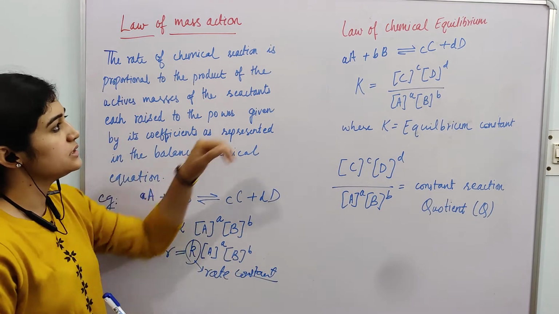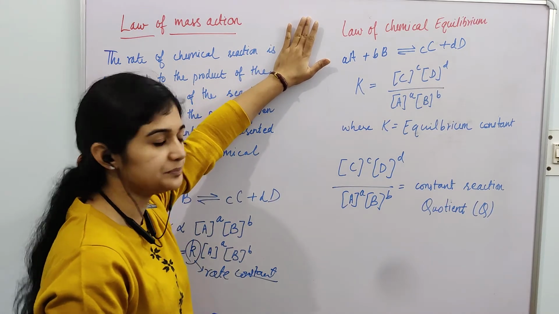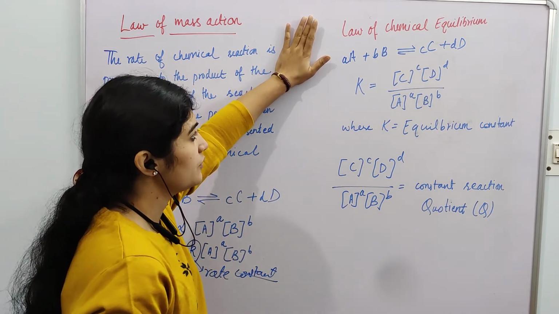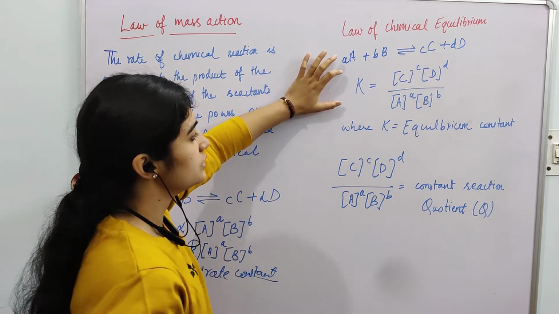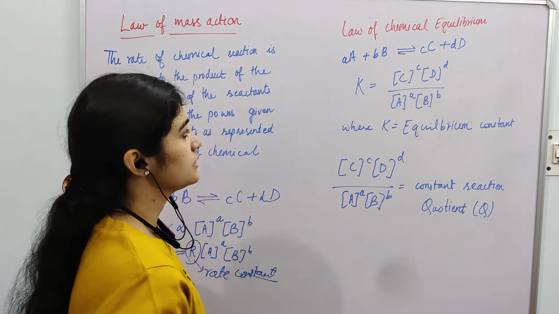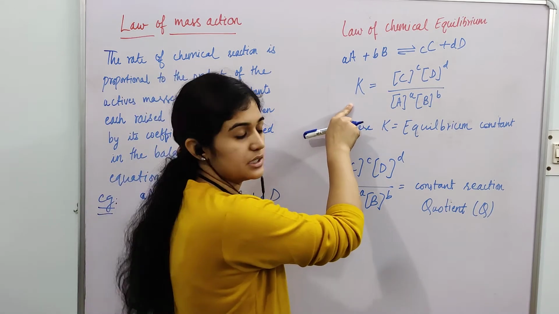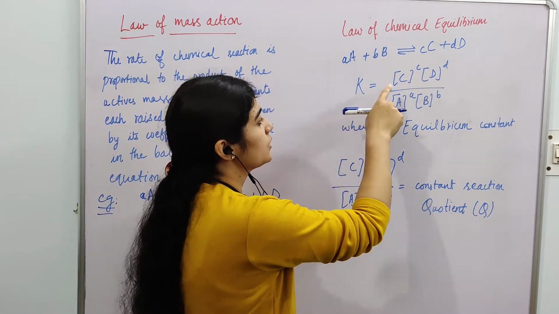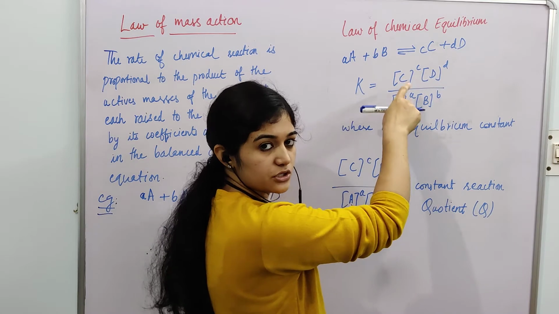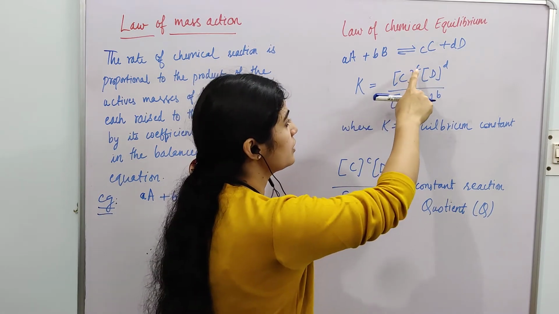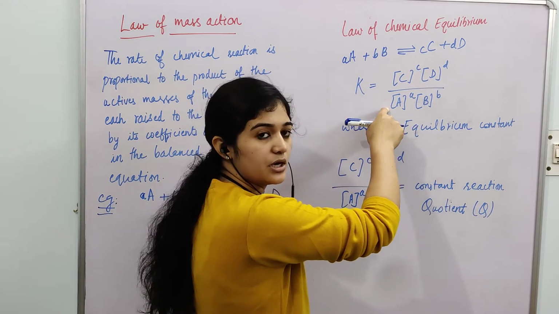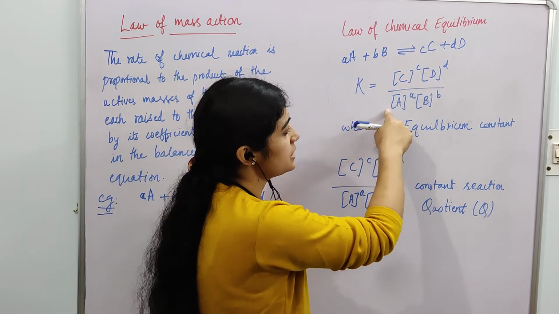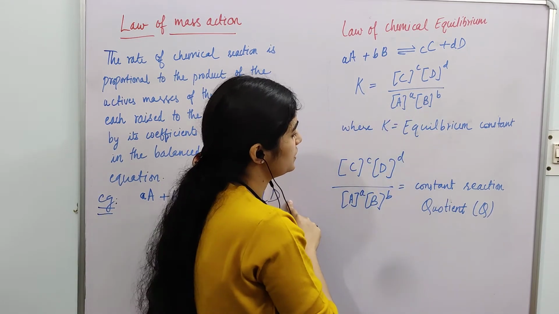Now next thing is the law of chemical equilibrium. When you take a reaction, the equilibrium constant is equal to the product of concentrations of products raised to their stoichiometric coefficients divided by the product of concentrations of reactants raised to their stoichiometric coefficients.